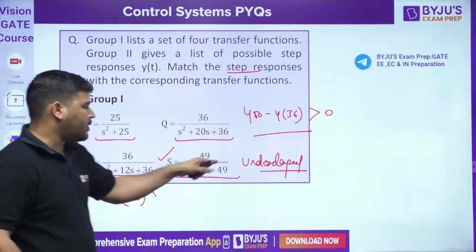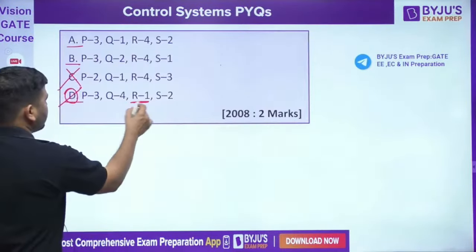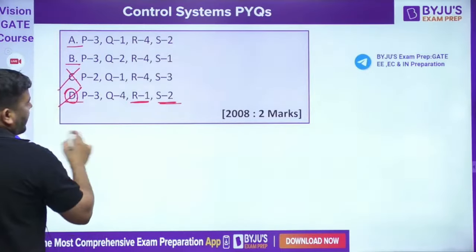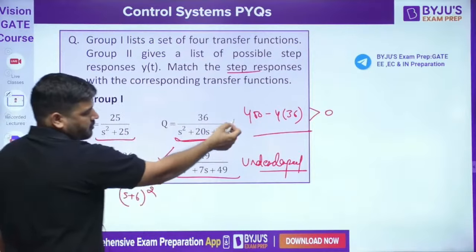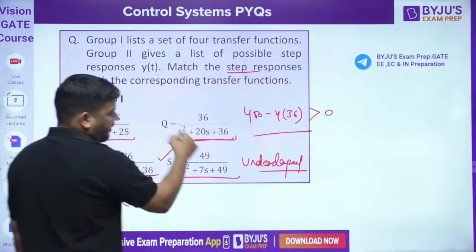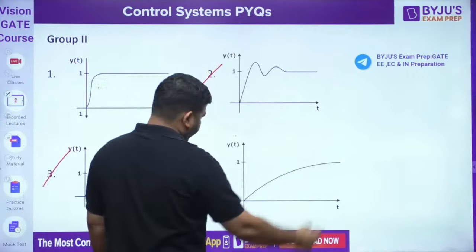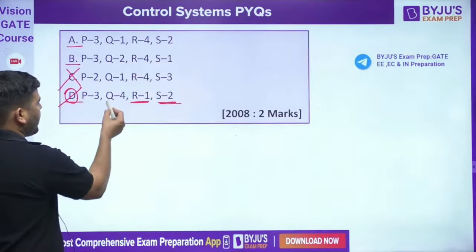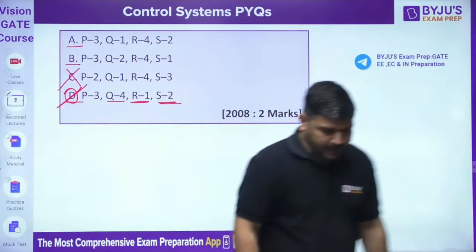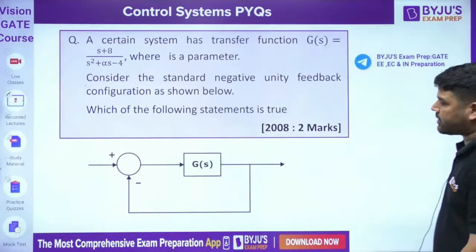It means for S you have 2. And since this one is overdamped, because the discriminant is positive, this is the response for overdamped. So the answer is 4. It means for Q you have 4. So the answer is D. D is the correct answer, guys. Let's come to the next question.